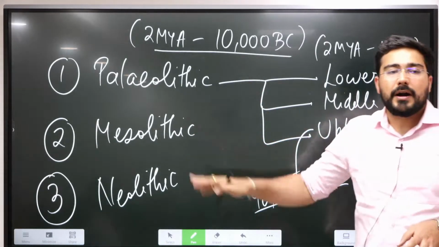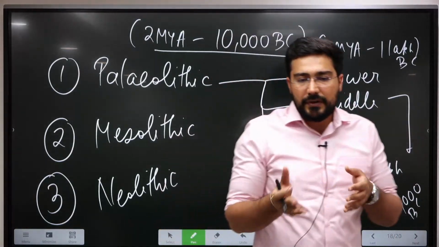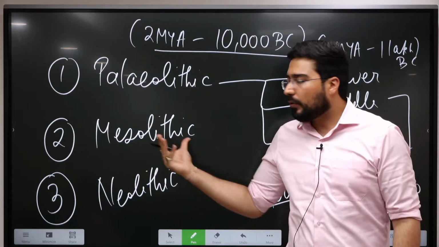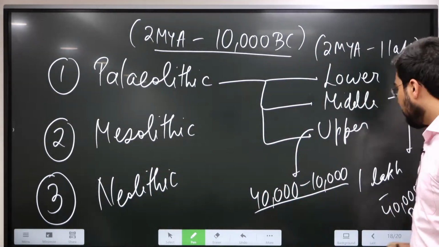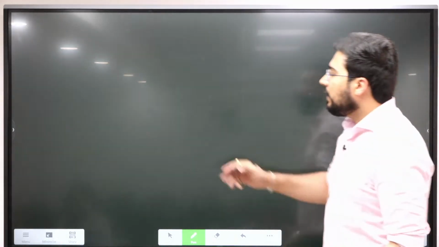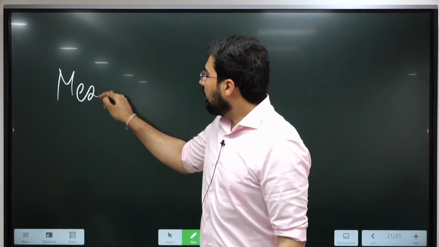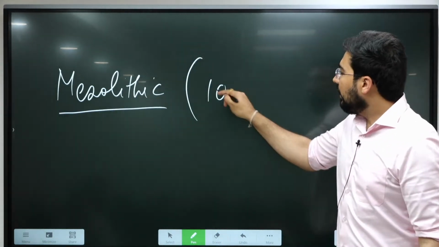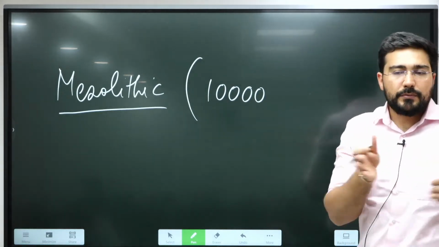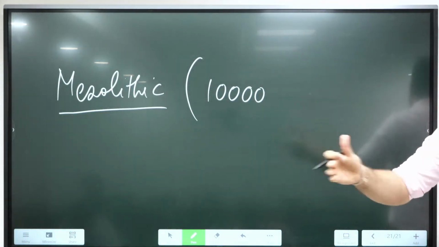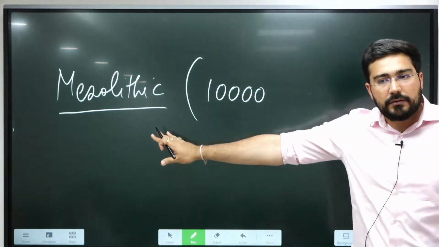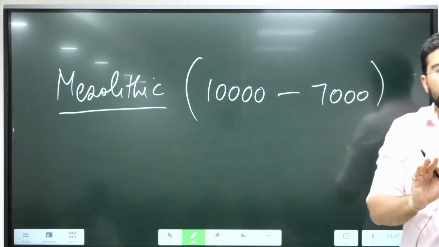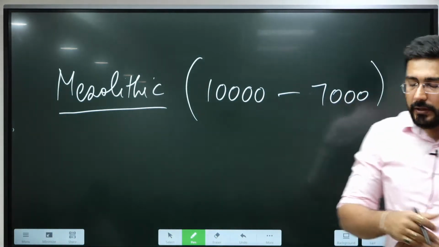Now the second part is known as Mesolithic. As we have just discussed, previously it was not considered a part of the Stone Age, it was a new or the middle Stone Age. So what new things happened during this Mesolithic period that it was given this recognition? Roughly the Mesolithic period is from 10,000 BC, where we see the cutoff of the upper Paleolithic, and this goes roughly till 7,000 BC in the Indian subcontinent.